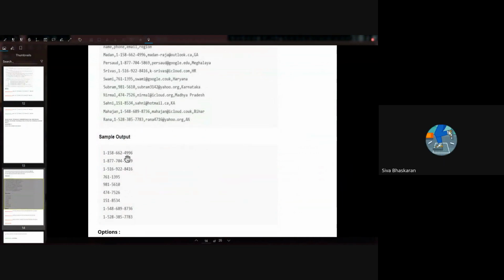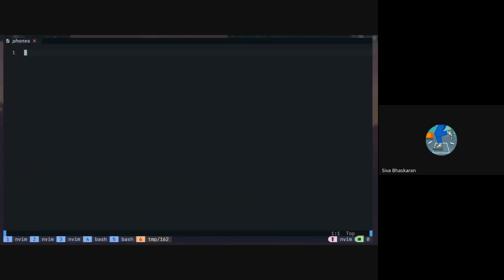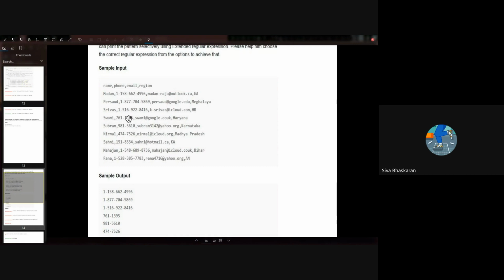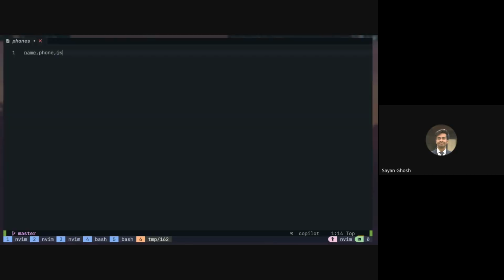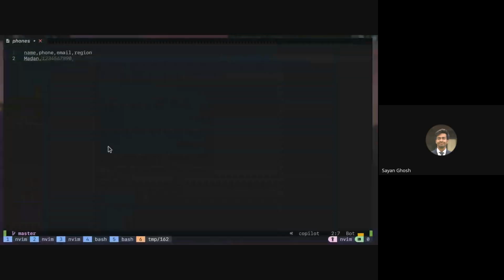So here there are like generalized solutions and then specific solutions. If you only want to match these two patterns, so let me just add this as the data. According to this thing, right? We have to touch our mouse by going around our head. Yes, exactly. So this would have been easier with just cut. So let's just add a few. In the previous question, we used alphanumeric, right? Yeah. Here we can use numerical only. Yes, then it won't count the words. Yes. And the dash. Yeah.